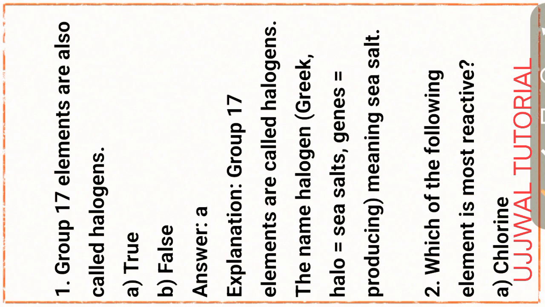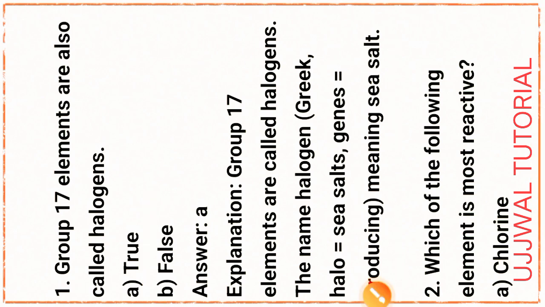Due to explain, group 17 elements are called halogens. Name halogen, that is Greek language for halo means sea salt and gens means producing, that is means sea salt.